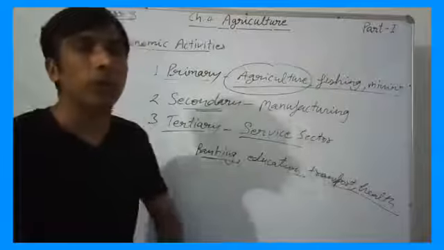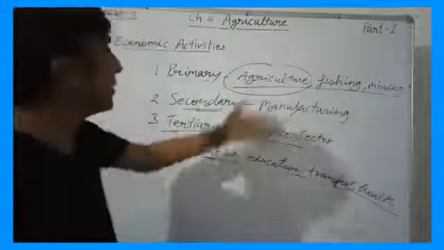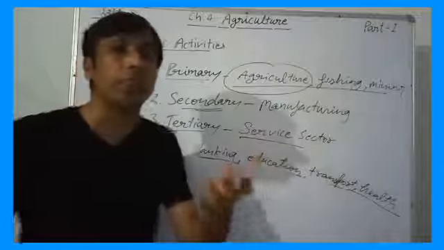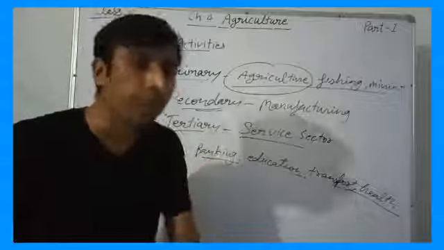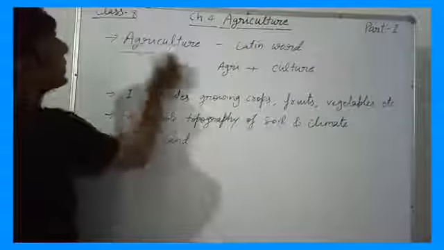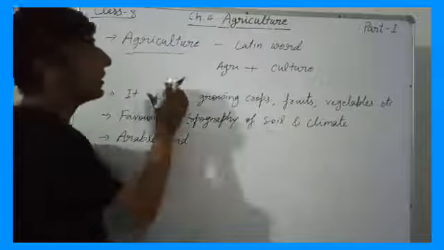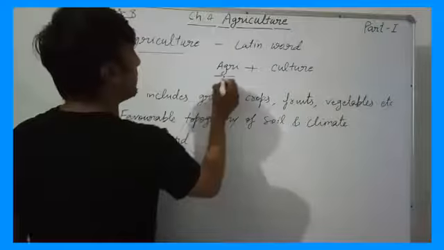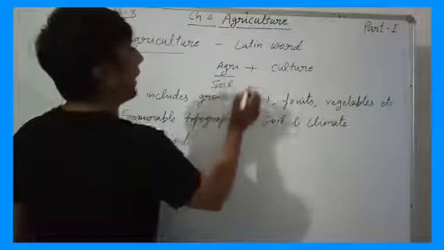So before the further discussion, we have to know what is agriculture. First of all, we will discuss the word meaning of agriculture. Agriculture is derived from Latin words. Two words are there: Agri means soil, and Culture means cultivation.